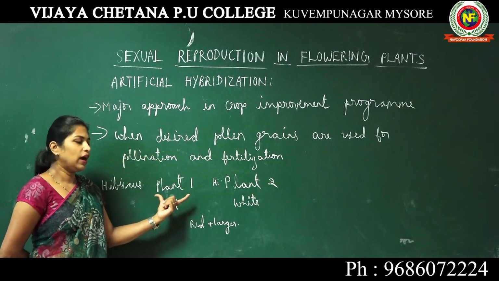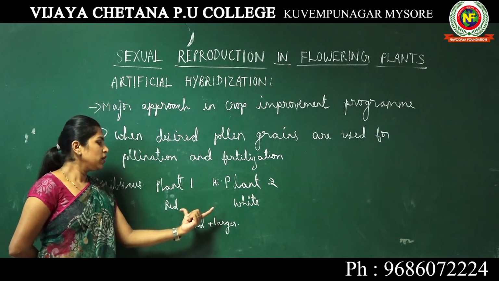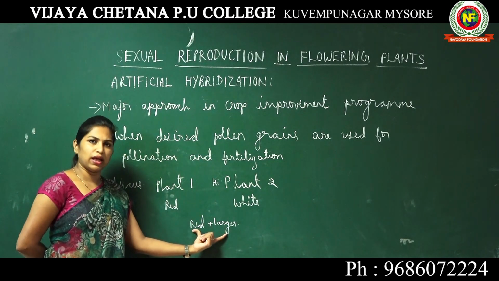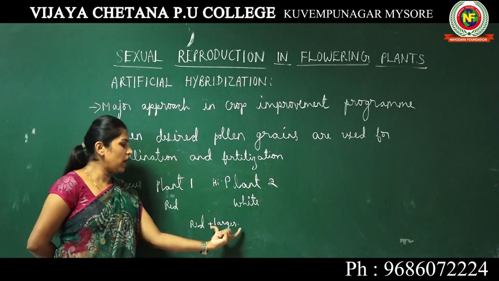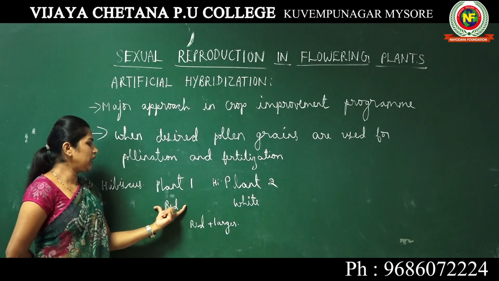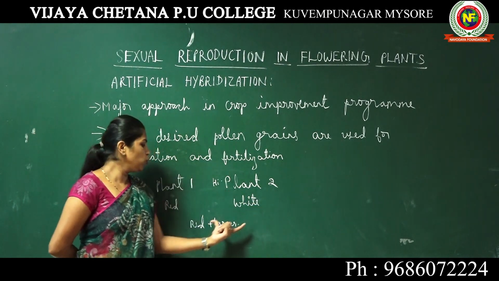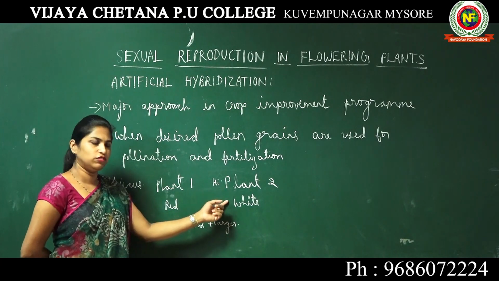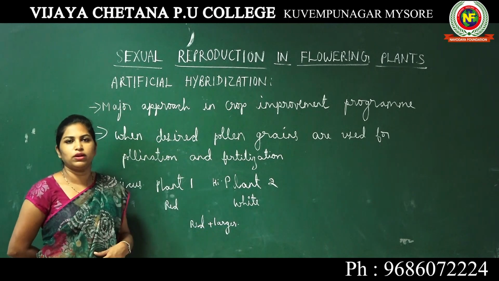Ultimately, when you get the seed in the next generation, that plant is going to produce red colored, larger sized hibiscus flower. Instead of a red small flower or a white larger flower, you will get the combination of these two, a red color larger flower.